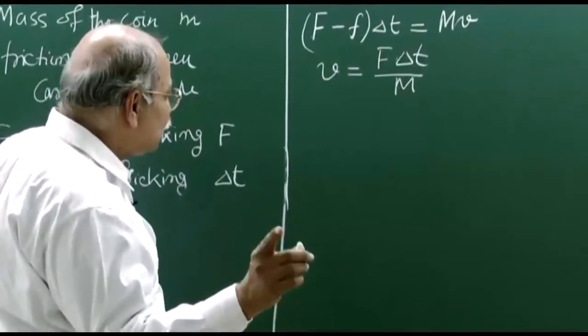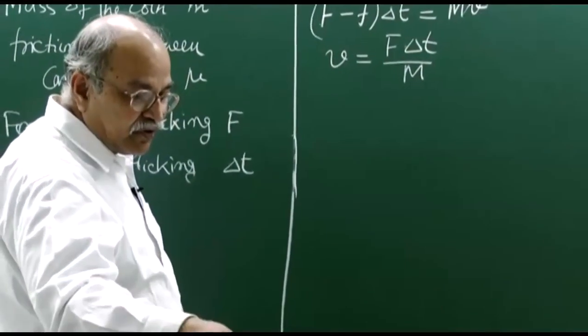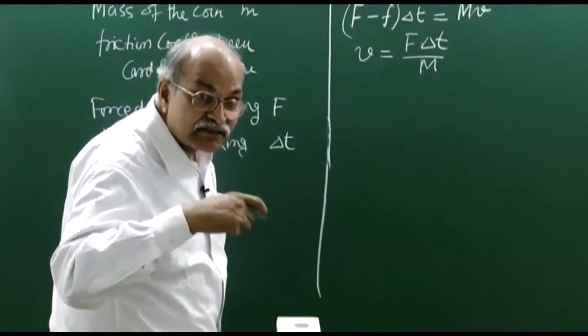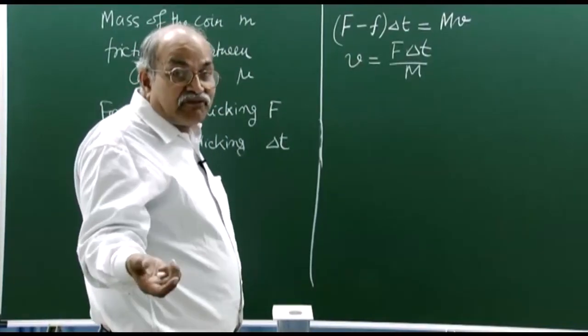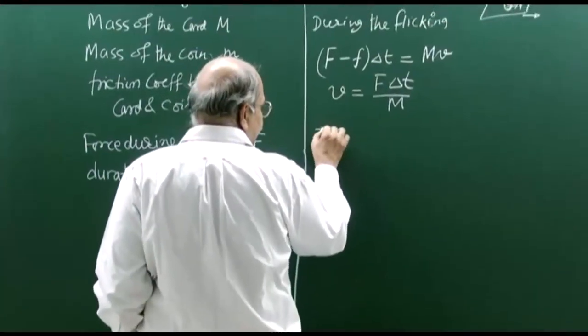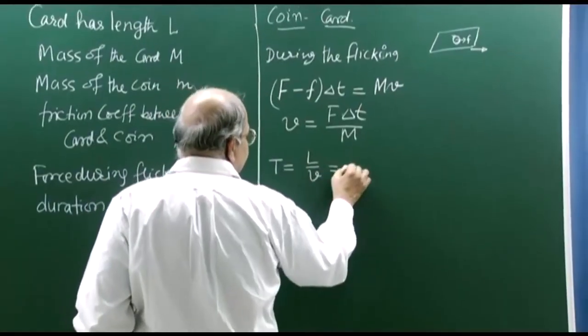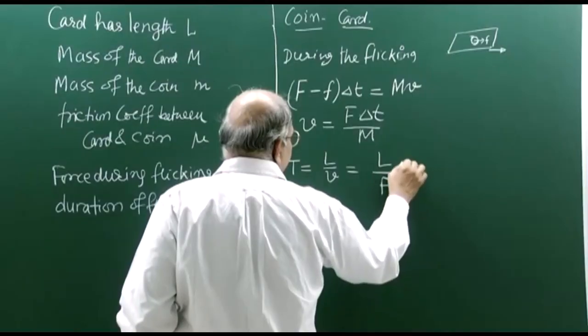I will assume that the movement of this coin is small, and so L is the length moved by the card before this coin finds no card beneath. So, that time t is L divided by v, and that is L divided by F here, delta t here, and m here.